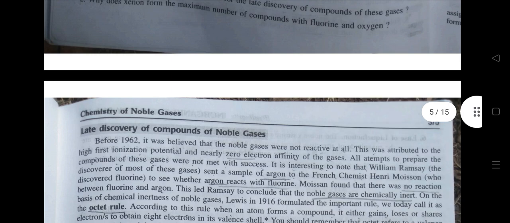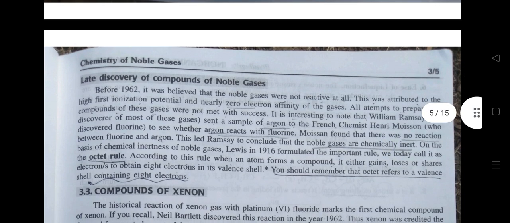Late discovery of compounds of noble gases. Before 1962, it was believed that the noble gases were not reactive at all. This was attributed to the high first ionization potential and nearly zero electron affinity of the gases. All attempts to prepare compounds of these gases were not met with success.